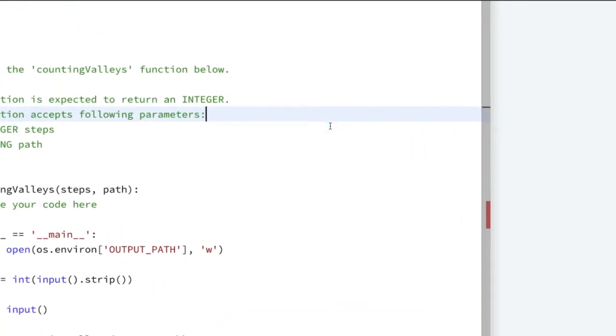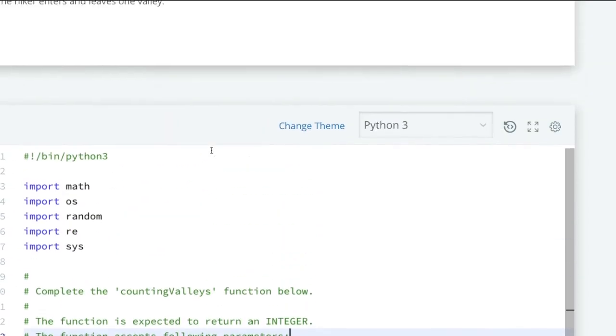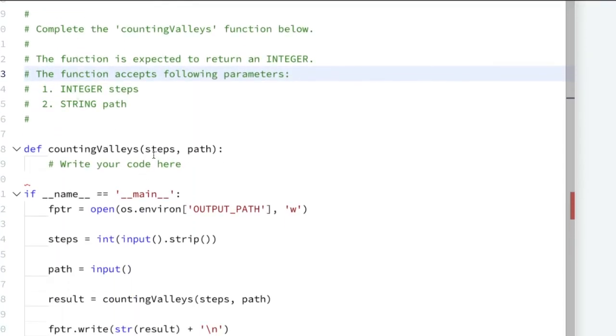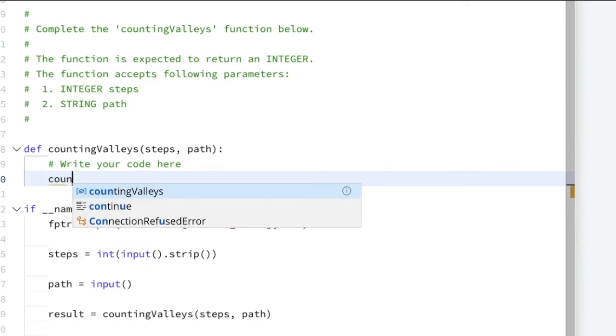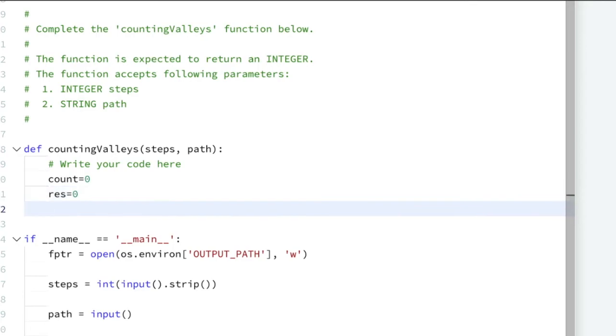Let me zoom this one. So here they are providing the steps, meaning how many steps he took. Like the very first line is 8, means he has taken 8 steps, and this is the path. So here steps means the integer value and path means the string value. So let us take one variable count equal to 0, and let us take one result variable equal to 0 for counting the valleys.